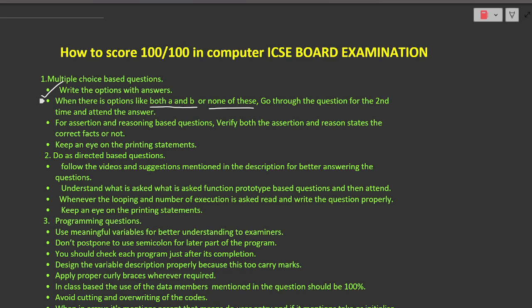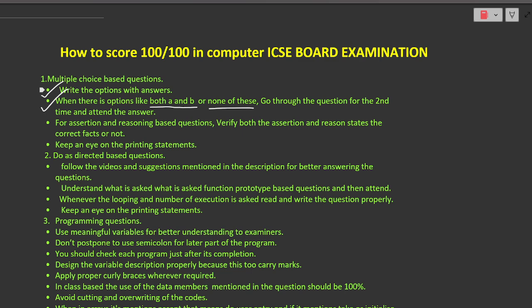If my correct answer is option A and my option C contains both A and B, then I need to look at option B as well, and see whether this particular option B justifies the question or not. If I find yes, this can also be one of the answers, then option C will be the answer. So whenever you are getting options like both A and B or none of these, just pause, read the question for the second time and then attend the answers. Okay, now the second point is over.